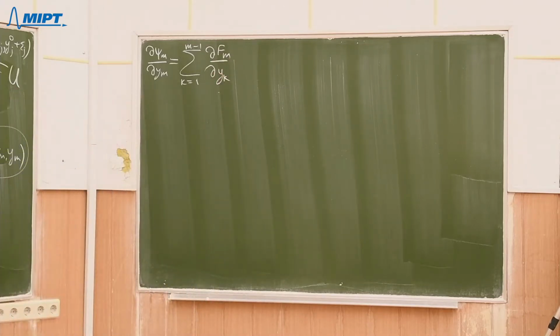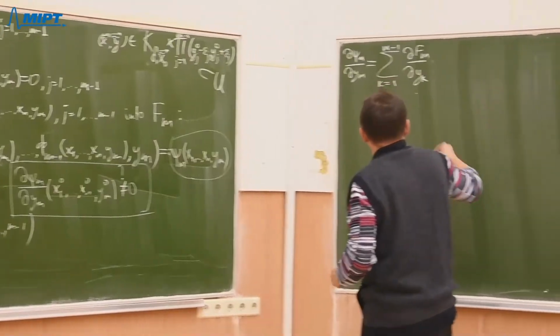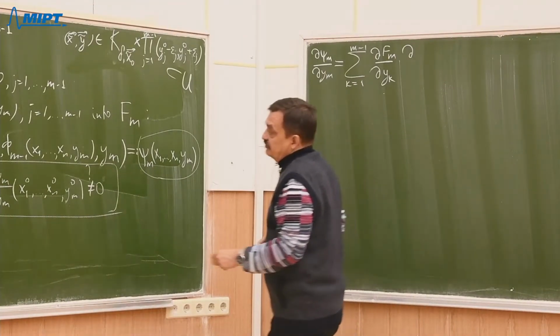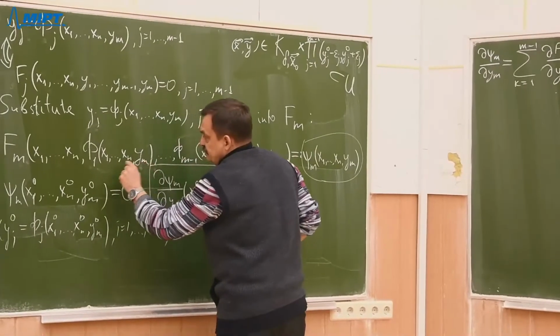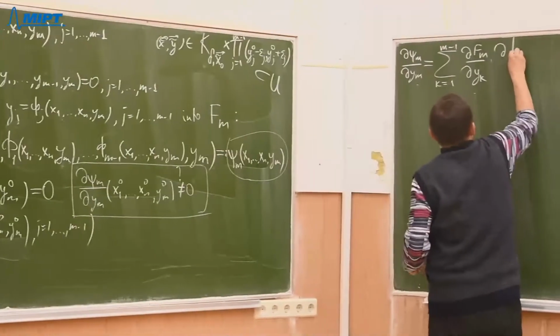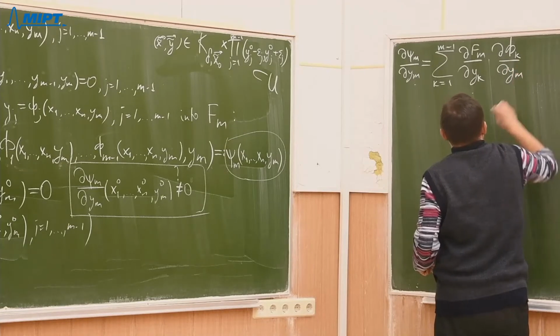This is the place y1, the place ym minus 1. So we differentiate with respect to places. And then we need to multiply the derivative of this function, which is on that place, with respect to variable ym. So phi k over dy ym.